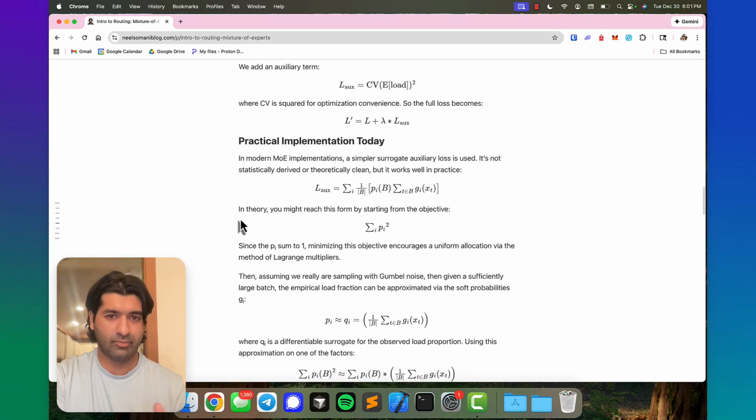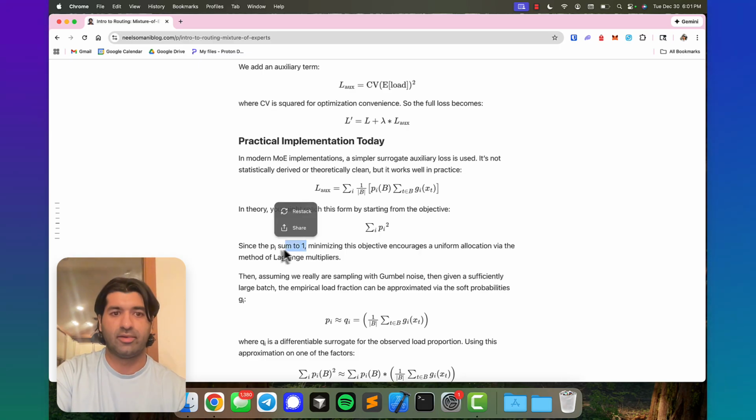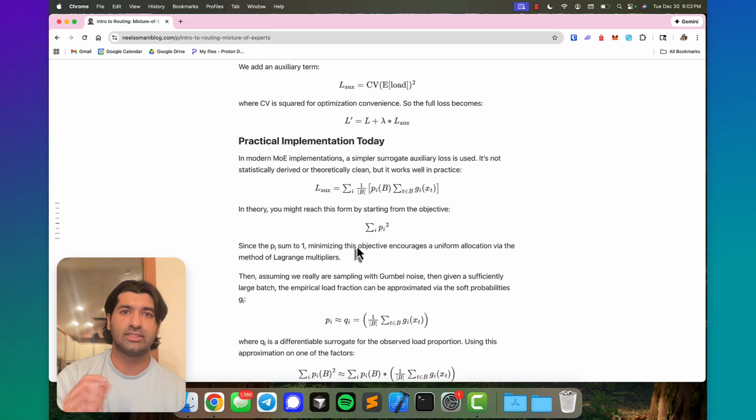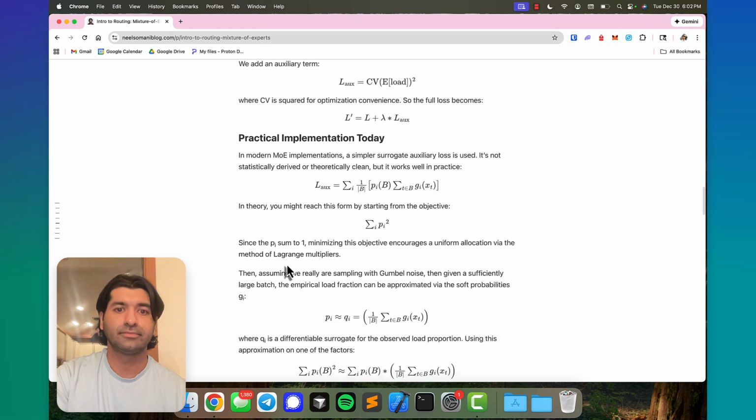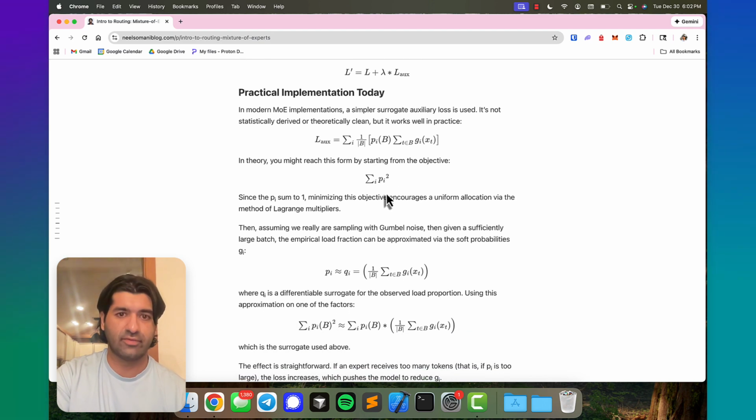So we wanted the proportion of tokens routed to each expert to be roughly uniform. So this is one way that you could write an optimization function that has the uniform distribution as a result. So if you wanted to minimize the square of each of the proportions, and you constrain that optimization such that the proportions all have to sum to 1, then minimizing this objective is the same thing as a uniform distribution. And you can derive this through the method of Lagrange multipliers. So let's say that that is the objective that we want.